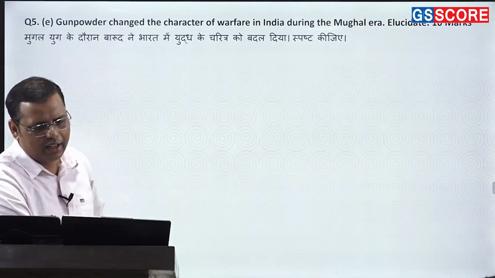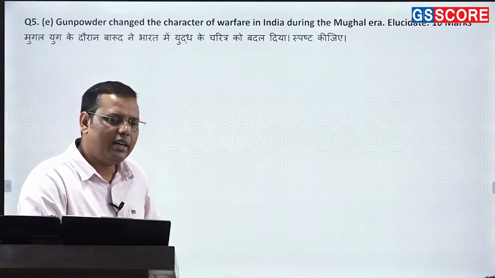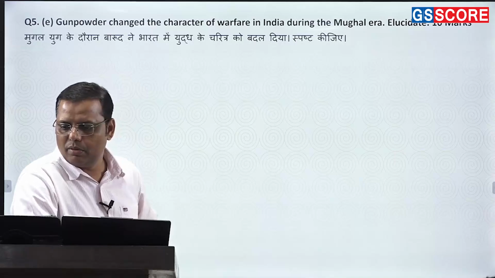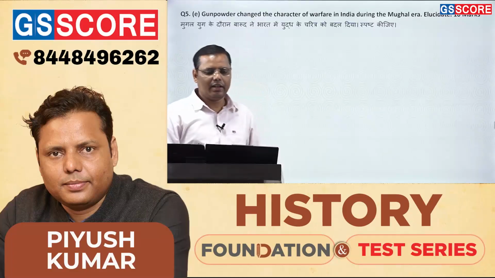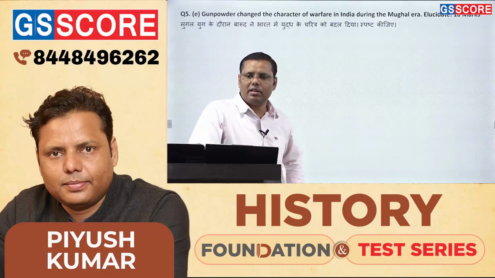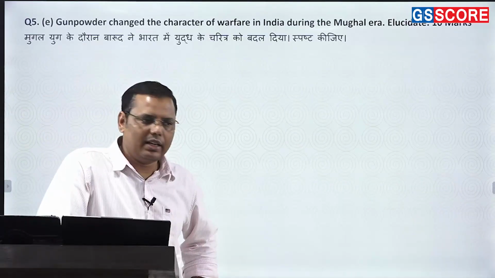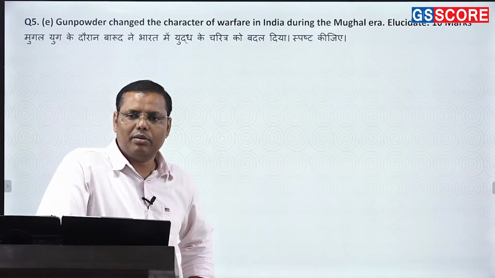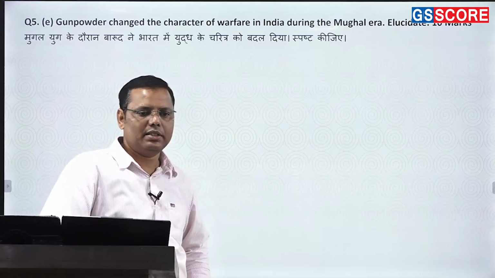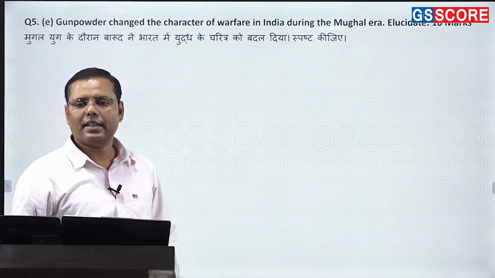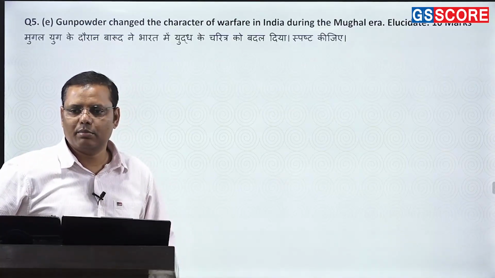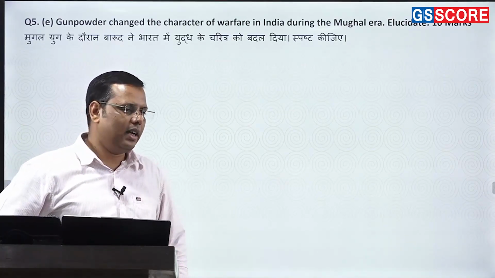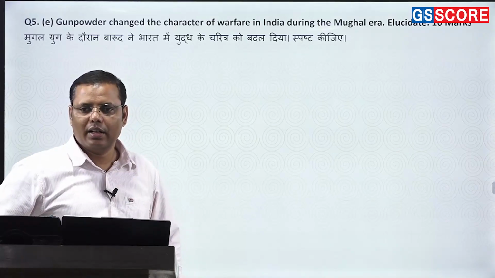Simple to write. Before gunpowder, normally iron weapons were being used by the people, right? Then it got changed, and after that you can find that things have completely changed. First of all, you can talk about the new firearms coming, like muskets and cannons. These are the new things, and they were more impactful, and that's how the previous weapons did not remain very powerful.